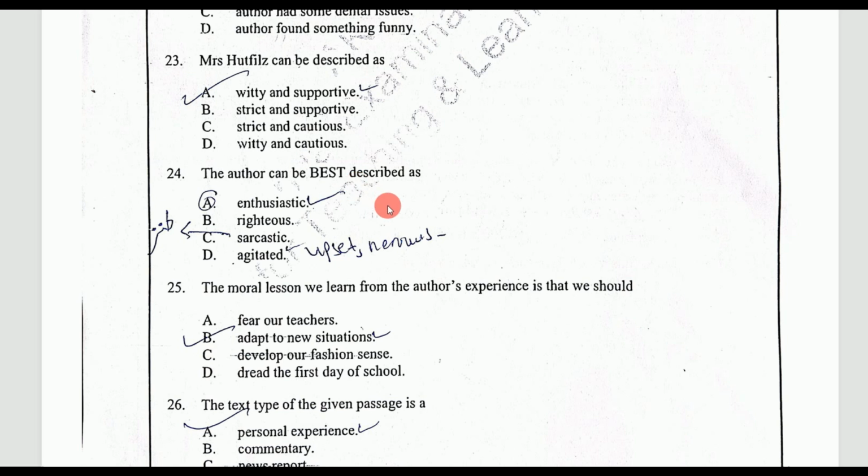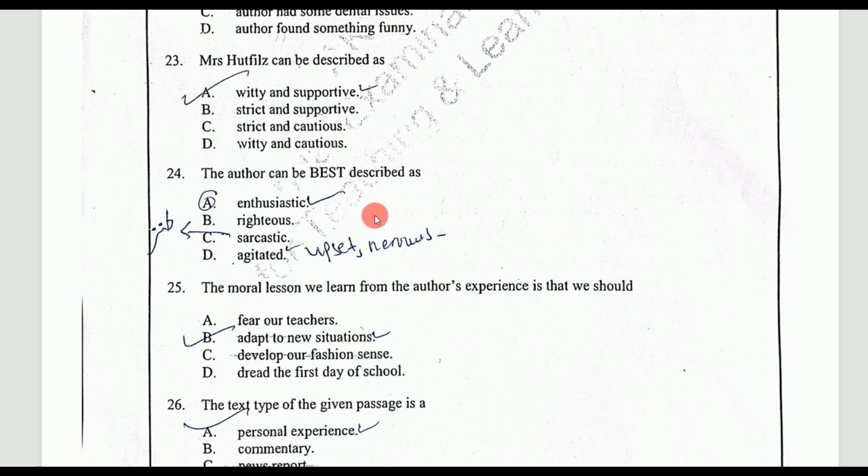Question 24. The author can be best described as... So what's the author's attitude overall in the passage? He is righteous. Yes, maybe. Best describe, right? The question is saying best describe. He may be righteous, but best describe. Sarcastic, agitated, upset, nervous, a little bit, but best describe, he is best described as enthusiastic. So from the beginning, you can see that he is very energetic and he is very enthusiastic and keen about his new school, his new uniform and making friends.